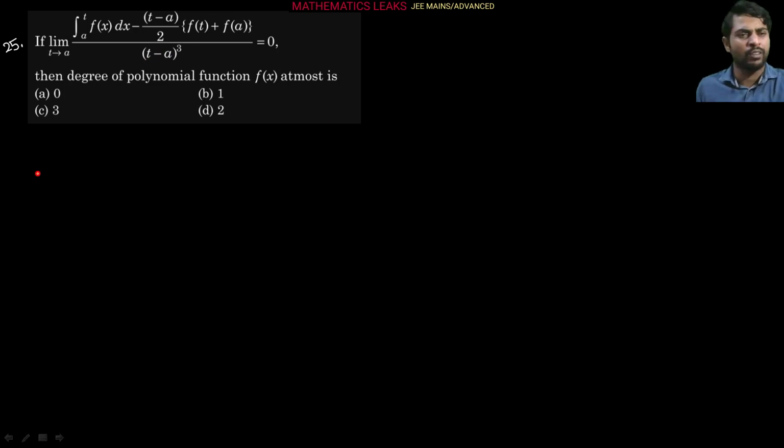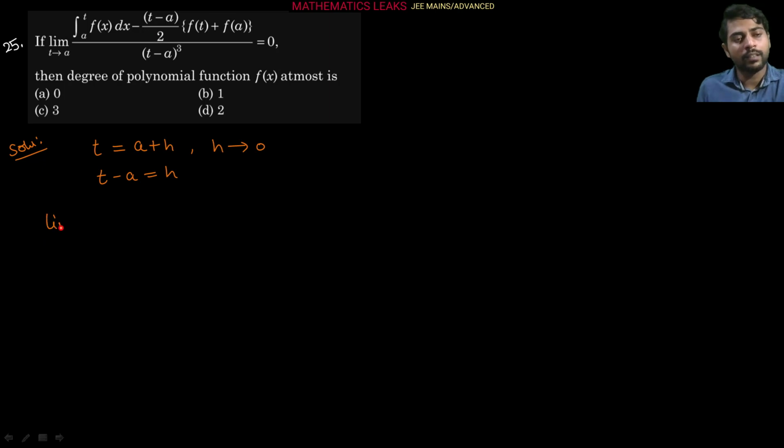So L'Hospital's rule we can easily apply here. Before that, we can use a small substitution so that it will be easier in writing. Suppose t is approaching a, so we can say t equals a plus h, where h is tending towards 0, a very negligible quantity. So from there we can say t minus a equals h only, right? Let's put this value in this data. So what will happen? Let's see here.